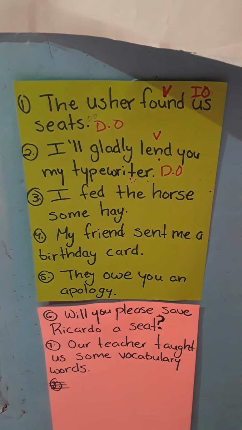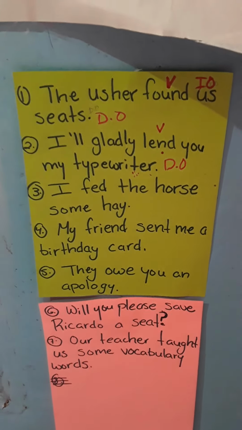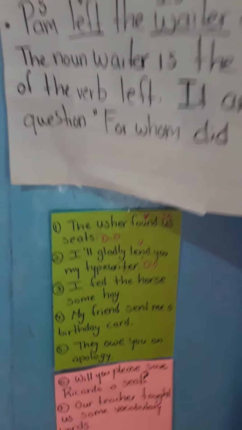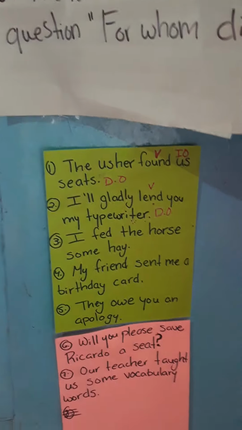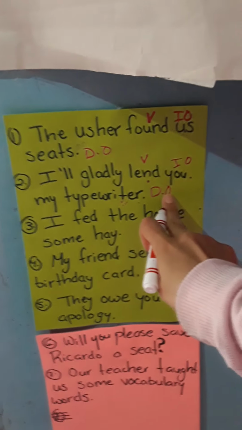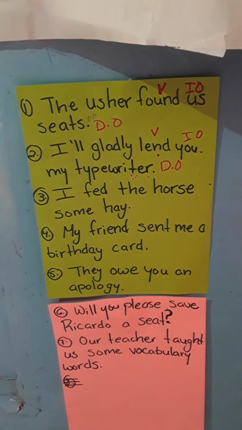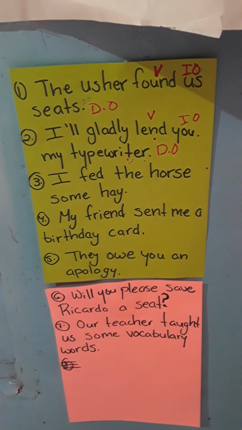So I'll gladly lend my typewriter to whom or to what? I'll gladly lend my typewriter to you. Indirect object, it is between the verb and the direct object. And we have found the important parts. And now let's go to the third sentence.